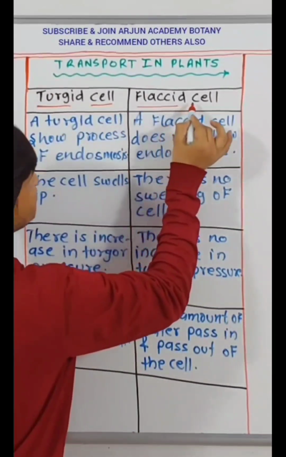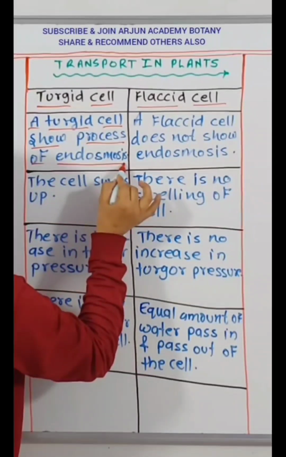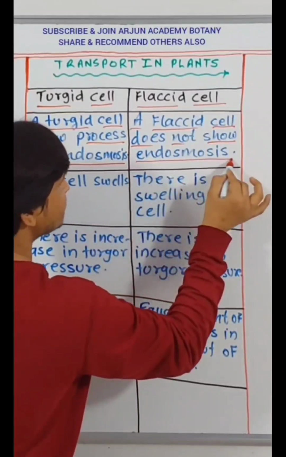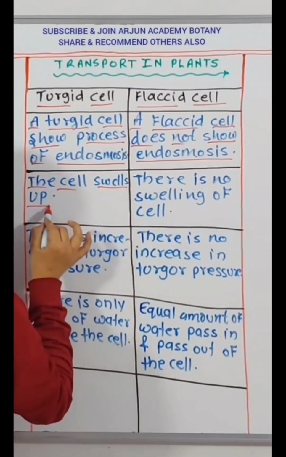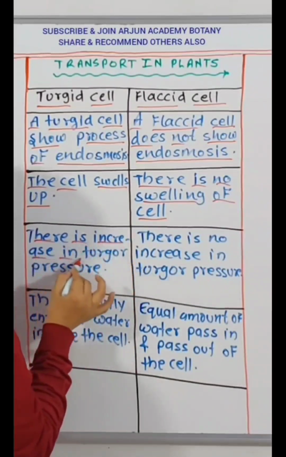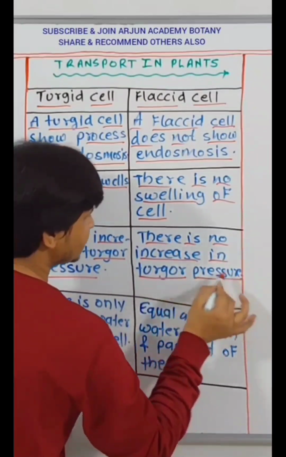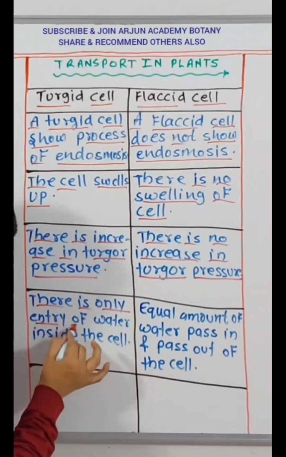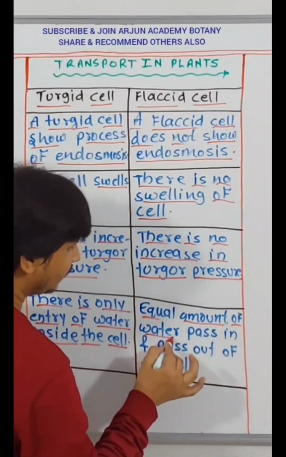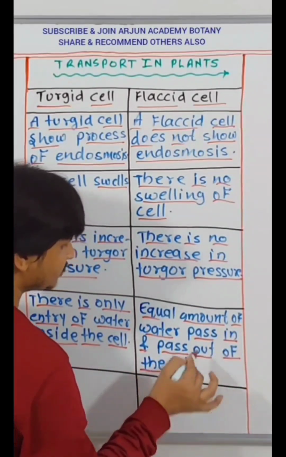Turgid cell, flaccid cell. A turgid cell shows the process of endosmosis. A flaccid cell does not show endosmosis. The cell swells up. There is no swelling of the cell. There is an increase in turgor pressure. There is no increase in turgor pressure. There is only entry of water inside the cell. Equal amounts of water pass in and pass out of the cell.